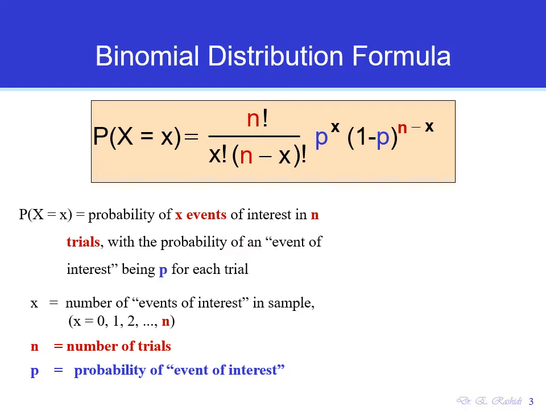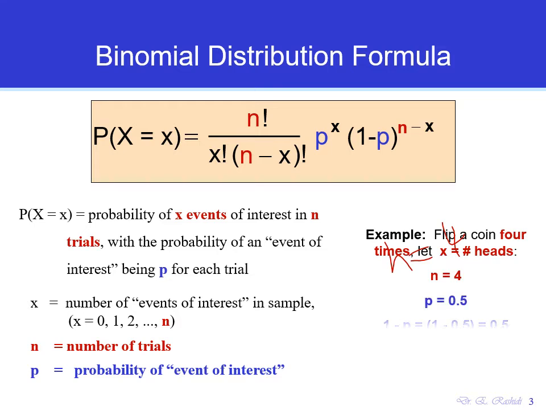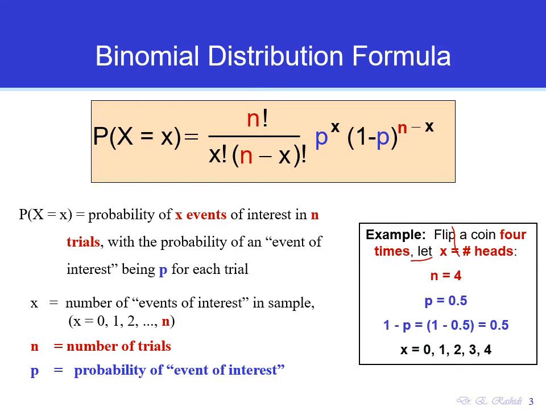Let's go back to the simple example of tossing a coin. Suppose we have a coin, and we toss it 4 times. So N here is 4. And we define X as the number of heads we get. So heads is our success.